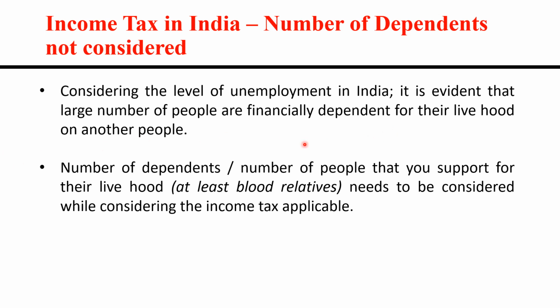As I have told you, your son or daughter will be dependent on you for their financial needs till they get a job or start earning. This is really an alarming situation in India.